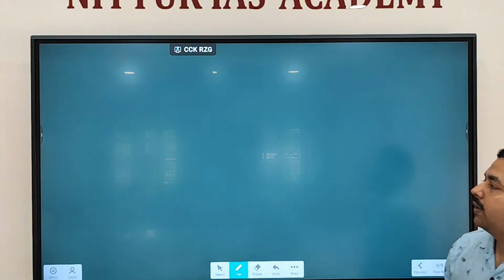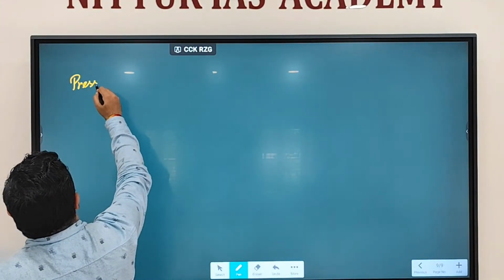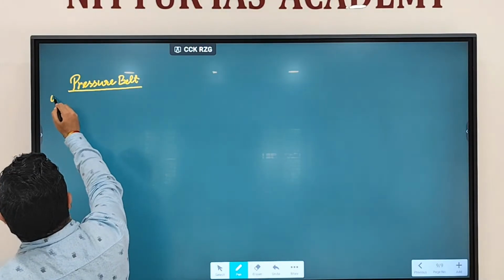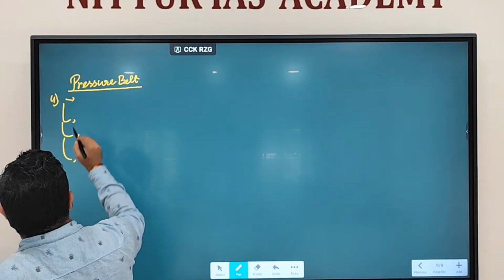That's why you'll find there are prominently four major types of pressure belts.